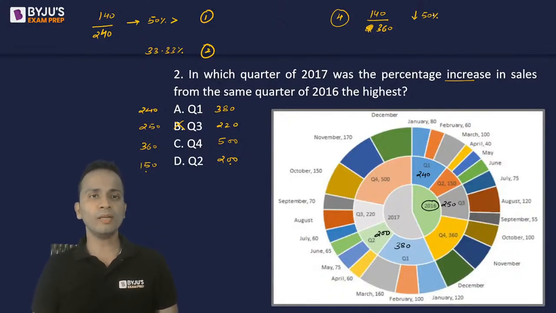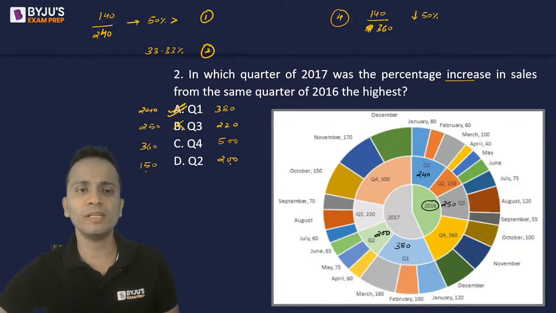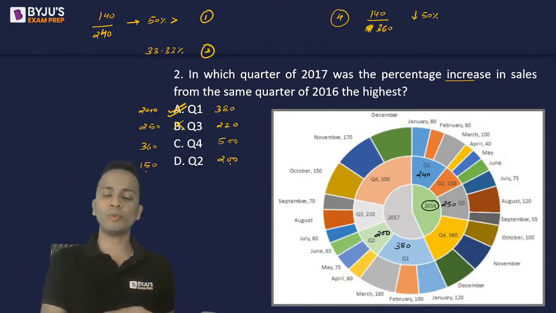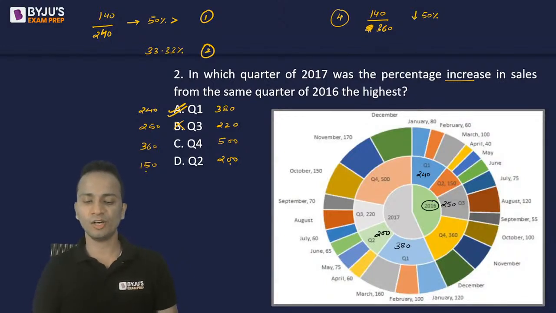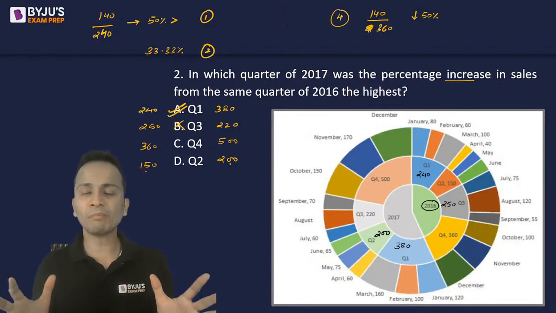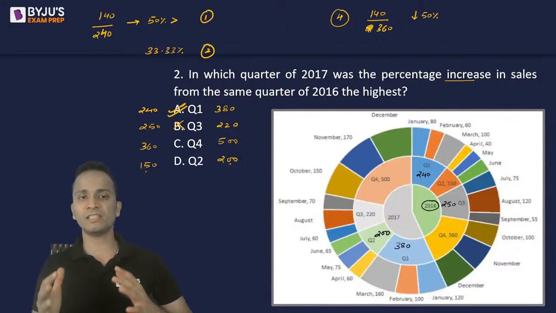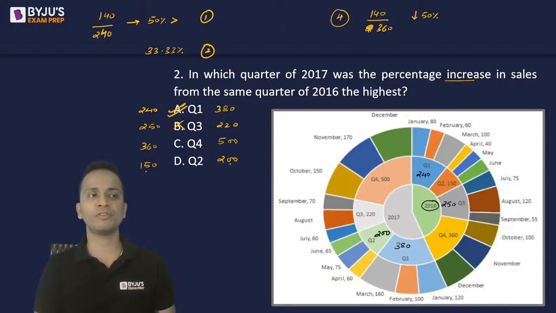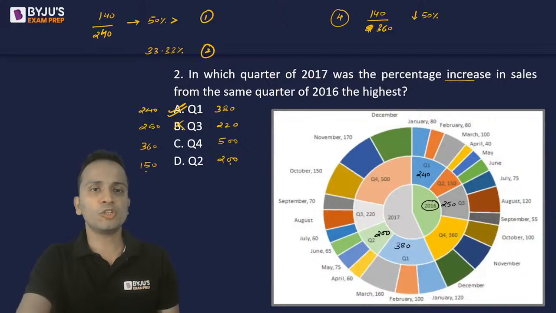So quarter 1, the increase is more than 50%. Quarter 2, it is exactly 33.33%. Quarter 4, it is less than 50%. Okay. So I can safely mark my answer as quarter 1. Quarter 1, the percentage increase is highest from the year 2016 to 2017. All right. Fine. So I hope I am clear. Those who have given a different answer, they have understood what has happened here or what should be done at the time of solving these questions in the actual examination. Okay. Chaliye. So this was question number 2.